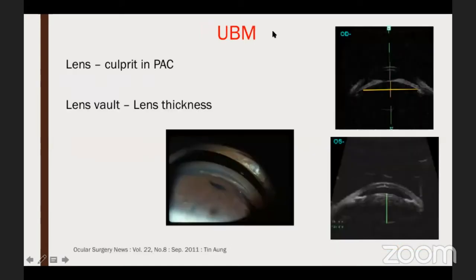Coming to the UBM, what is its added utility in angle closure? Whenever you see in gonioscopy this Mount Fuji or the volcano sign, you probably know that the lens might need extraction. So in these cases, doing a UBM will give you the lens vault and the lens thickness. So you might consider doing an early cataract extraction in these cases.